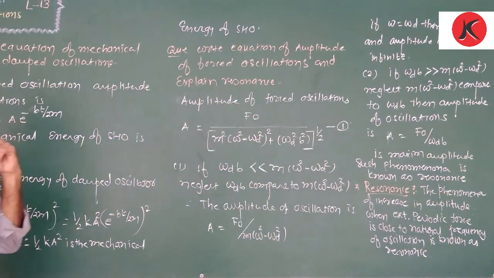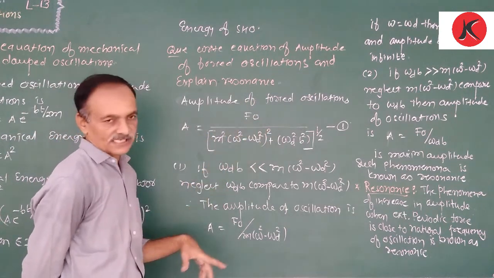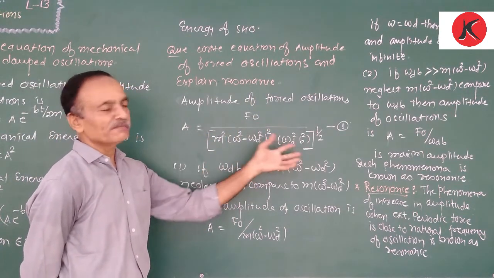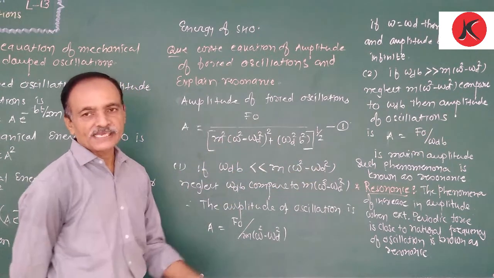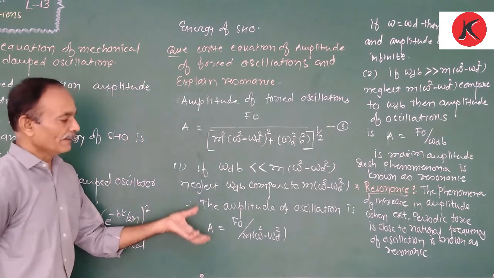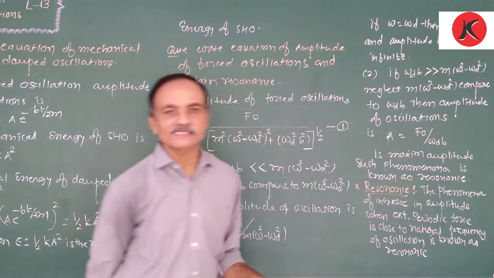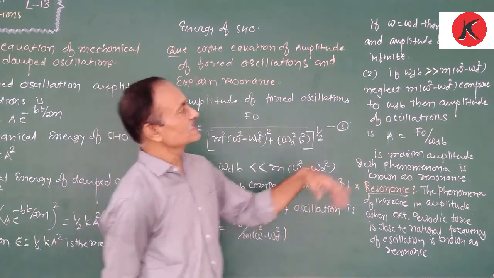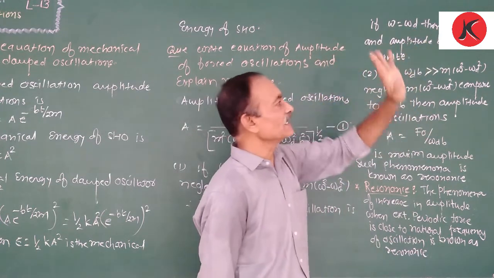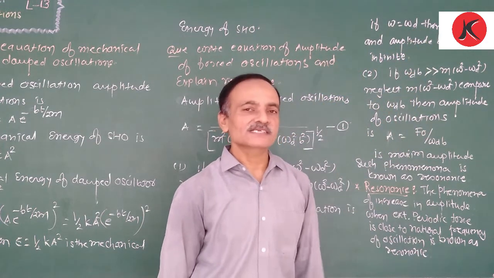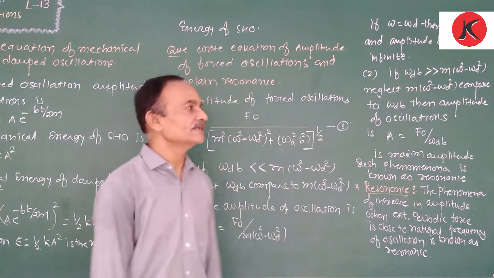So we only have to discuss two points in the amplitude of forced oscillation. One is when omega d into b is less than this term. At that time, what happens? The omega d into b term is neglected and the amplitude is this. In this case, if omega is equal to omega d, that means the natural angular frequency is equal to the angular frequency of the external periodic force. In this condition, the amplitude becomes infinite. That means the system oscillates with the maximum amplitude. That is also resonance.